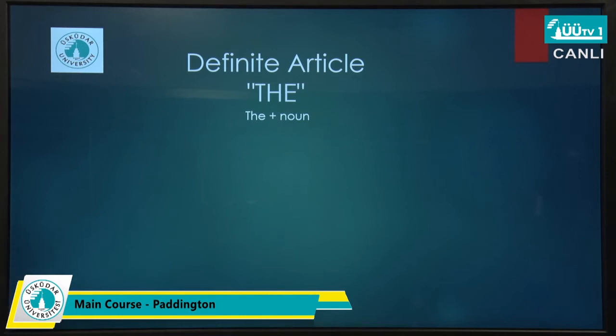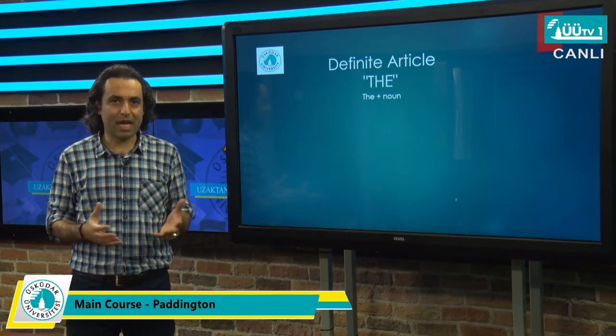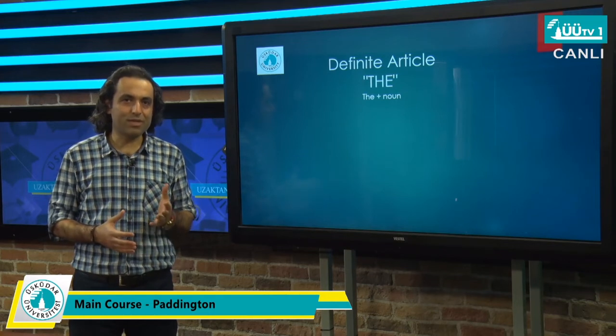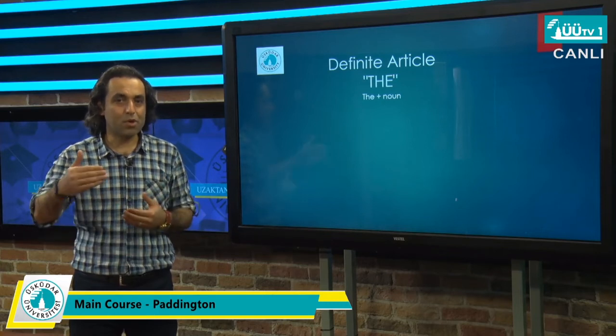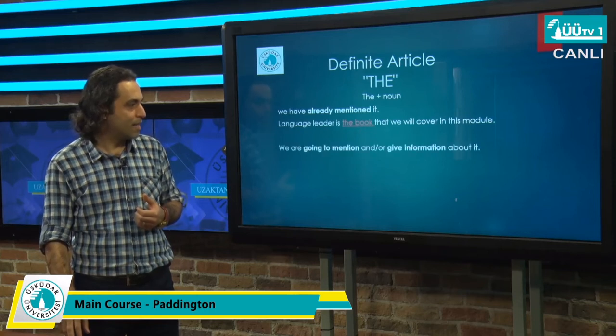Let's focus on articles. Normally, nouns in English get articles or they don't. But if they get articles, they are divided into two different categories: definite articles and indefinite articles. When we use a and an before a noun, we are not giving any information about the noun, and there is no definition about the noun. But the main focus today will be on the article the. So it means when I use the before a noun, I have already given information, or I am going to give information about the noun to make it more comprehensible and informative.